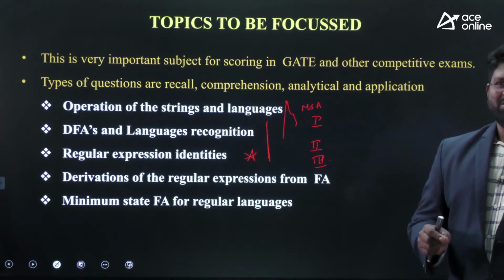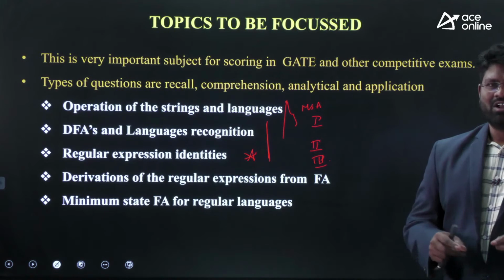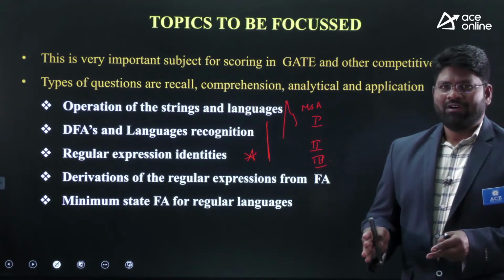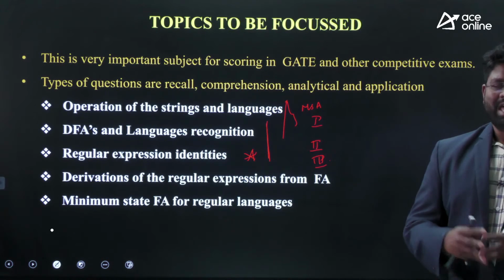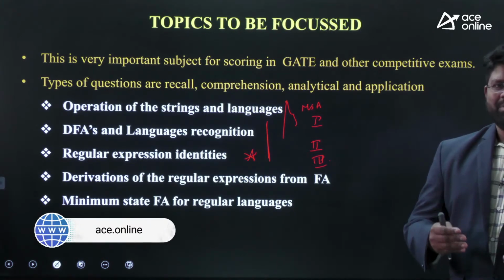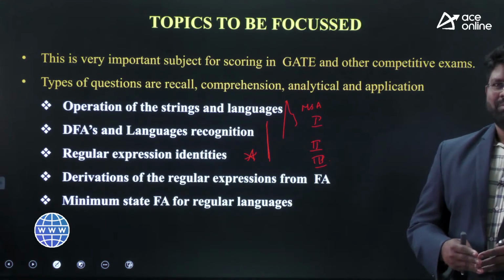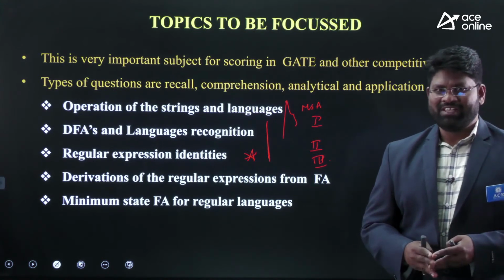For one language, one expression is not the case all the time. Certain times, you can have many expressions for the same language. That is why in MSQs, they may give you options A, B, C, D. Out of these four, maybe two are representing the same language, maybe three representing the same language.